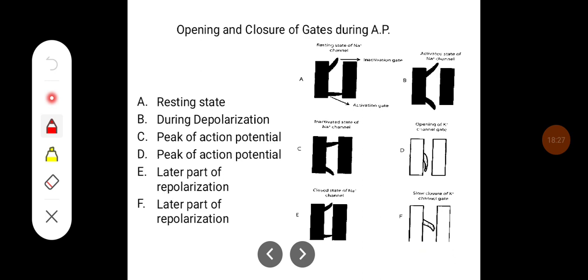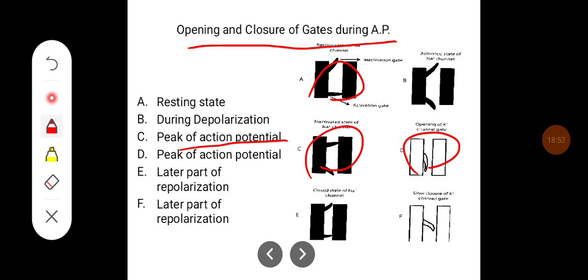So these are the opening and closure of the gates during the different phases of the action potential. In the resting phase, both the potassium and the sodium channels are closed. During depolarization, sodium channels open up. At the peak of the action potential, the sodium channel closes and the potassium channel begins to open, leading to potassium efflux.